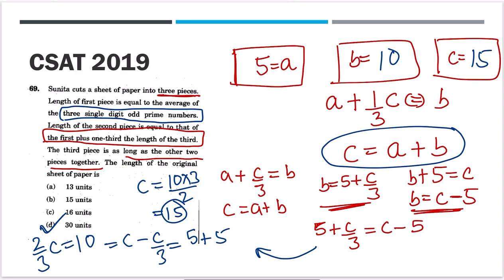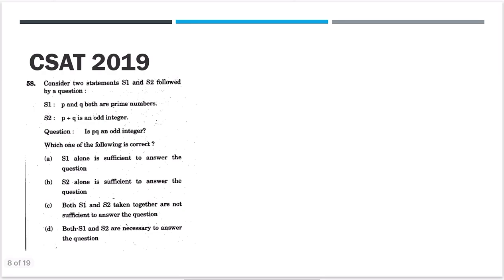Don't worry, we are going to learn averages in arithmetic and solving such an equation in algebra. This question is easy. Why did I do this question? Because I wanted to show you how many times knowing prime numbers from 1 to 100 is very important. Now moving on. I hope this is the last question of prime numbers and HCF LCM, as well as the last PYQ of number system. Now let's start.